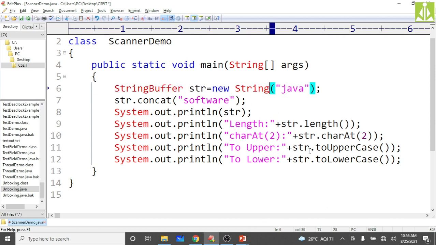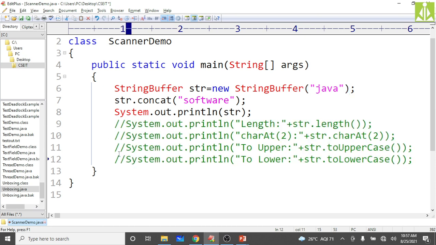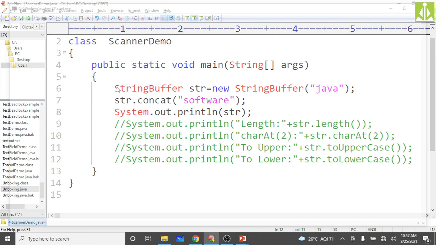So here also we call the constructor of string buffer and apply the concat operation. I will put these things in comment. Okay, so now you see what we must get. Now we must get Java software, because the string buffer class object is mutable. It is allowing us to change the content. So simply compile.